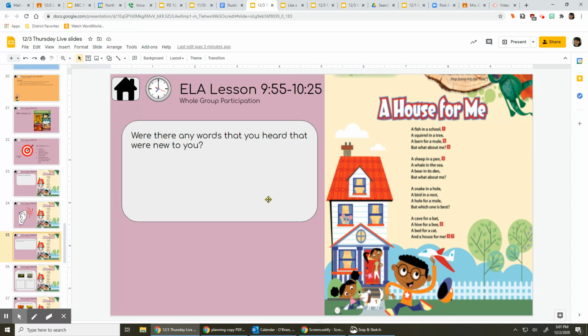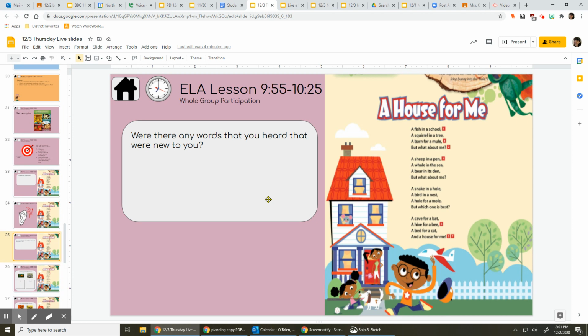Let's see, another word that you might not know, den. A den is where a bear lives. It's kind of like a cave. And then I wonder, you probably know the rest of them, but just remember, how about mole? Do you know what a mole is? A mole is a tiny little animal that digs through the dirt and actually lives underground. So when it says a hole for a mole, that's because a mole lives in a hole.